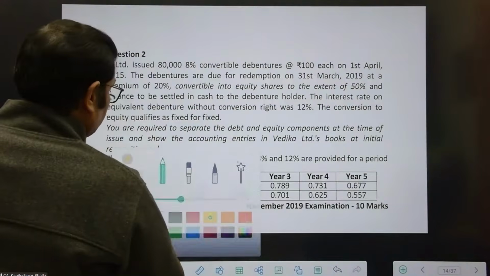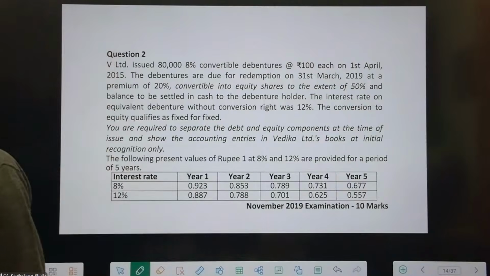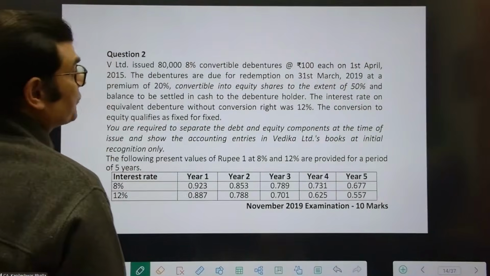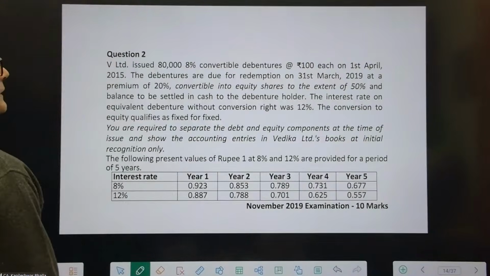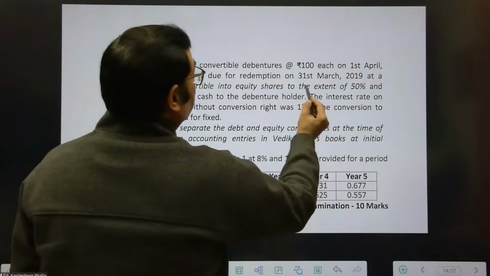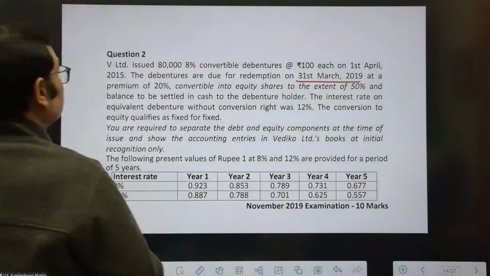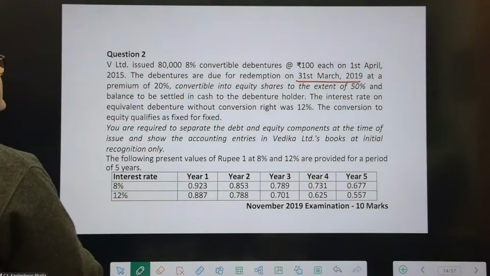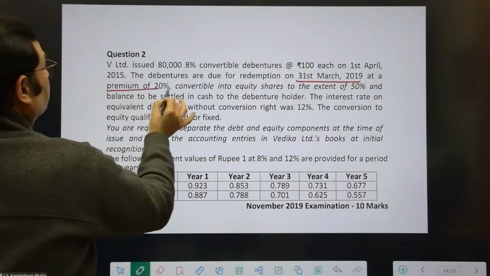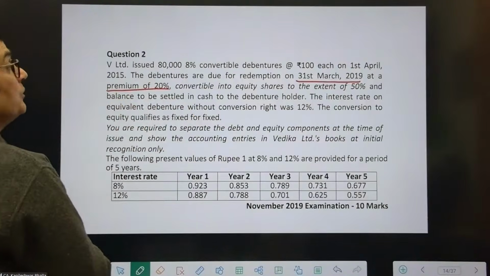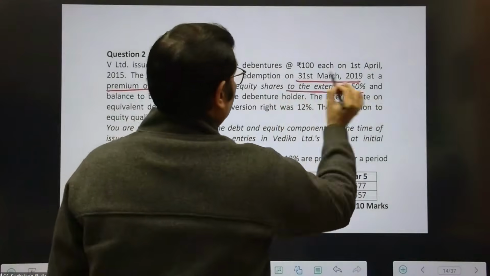It says a company limited issued 80,000 convertible debentures of 100 each on 1st April 15, and they are due for redemption on 31st March 19, 4 years later, at a premium of 20%, convertible into equity shares to the extent of 50%.